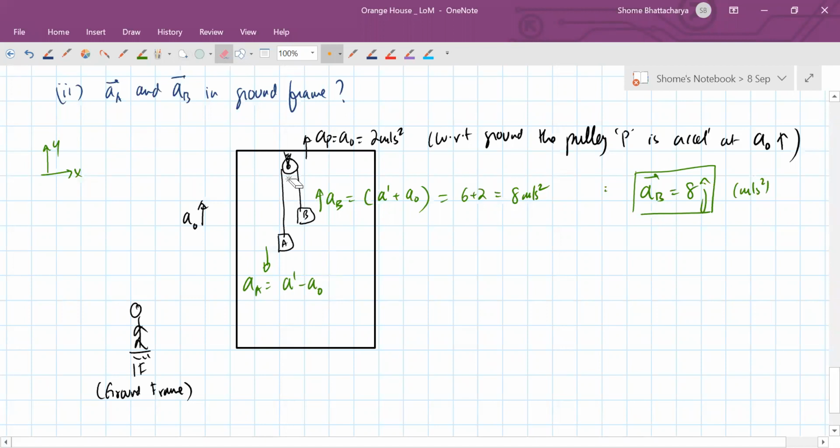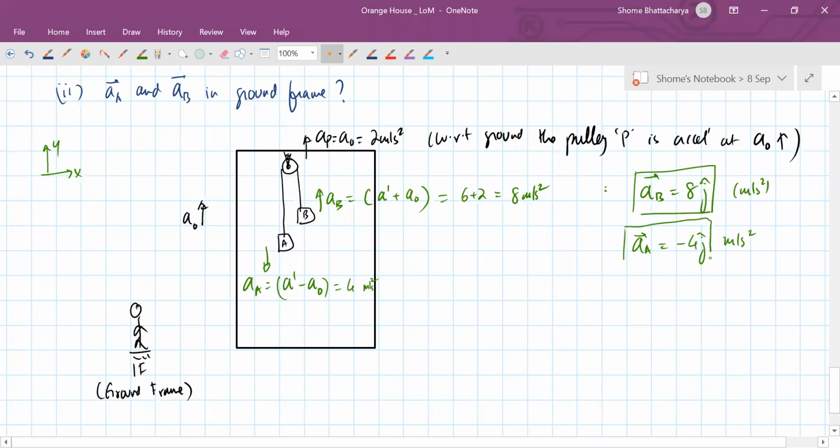So with respect to the pulley, it is coming down at A prime, but at the same time the pulley itself is going up at the rate of A naught. So the net acceleration in the ground frame will become how much? It will become A prime minus A naught, so that is going to be equal to 4 meters per second square downwards. So in vector form again, the acceleration of the block A will become minus 4 j cap in meters per second square.